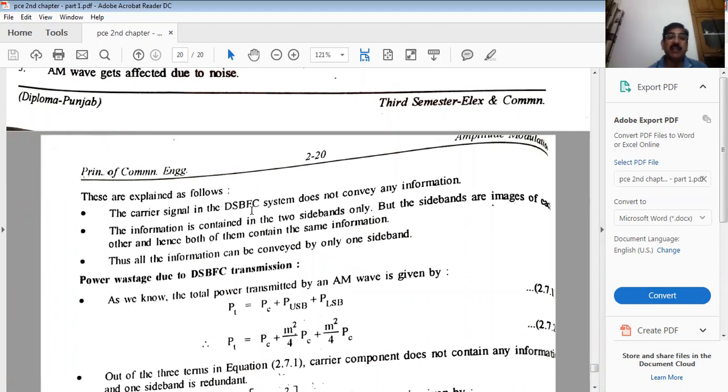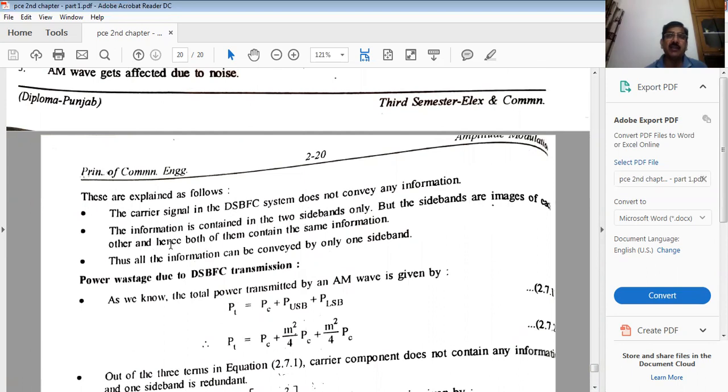Power wastage is explained as follows. The carrier signal in a double sideband full carrier system does not convey any information. The purpose of the carrier is only to carry the information, but it does not have the information itself. The information is contained in the two sidebands, but both sidebands are images of each other.